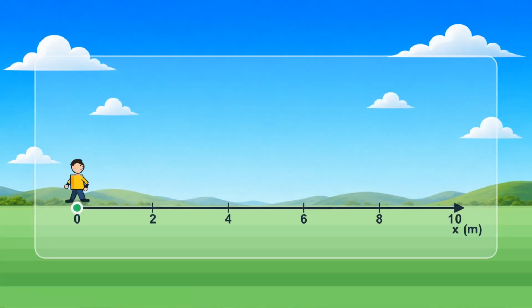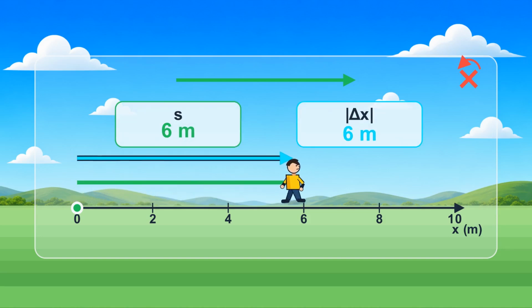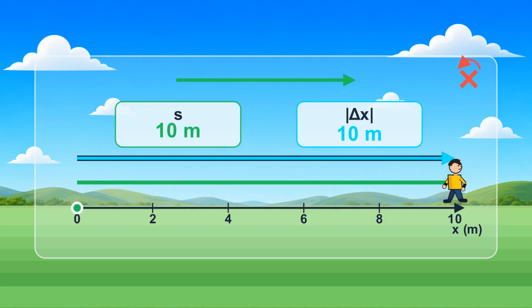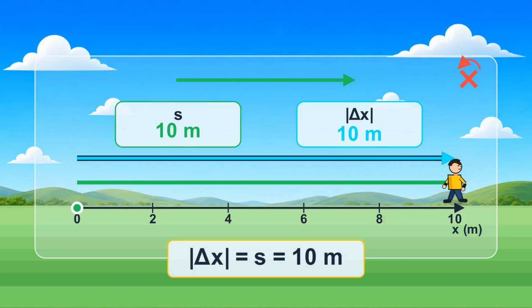The two quantities are equal only in a special case. The body must move along a straight line without reversing direction. For example, suppose a person walks 10 meters in a straight line to the right. The distance traveled is 10 meters. The magnitude of displacement is also 10 meters. The actual route and the direct connection from start to finish have the same length.